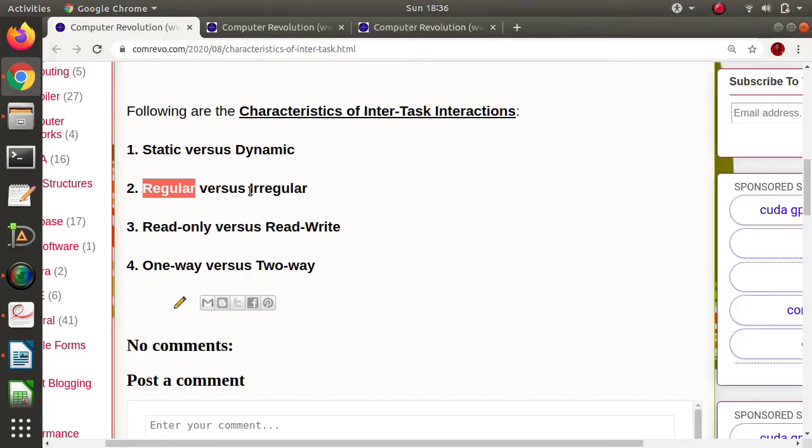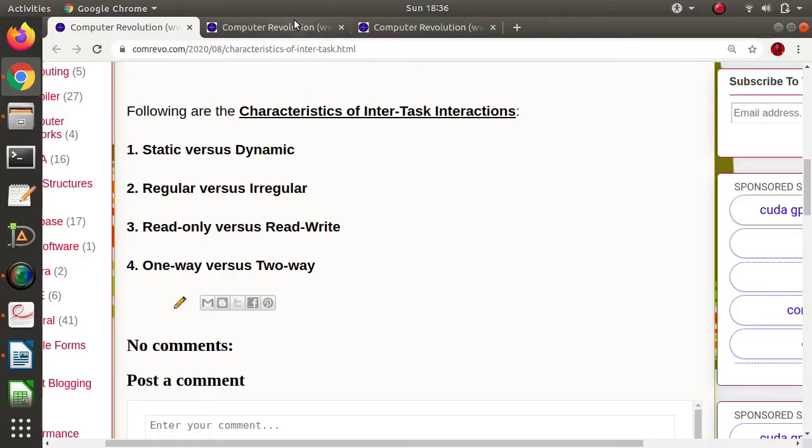On the other hand, if there is no particular pattern, if we are not knowing at what time data is sent, at what time data is shared, and we are not knowing how much data is shared, then it is called irregular interaction.